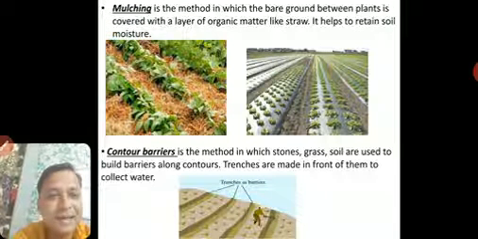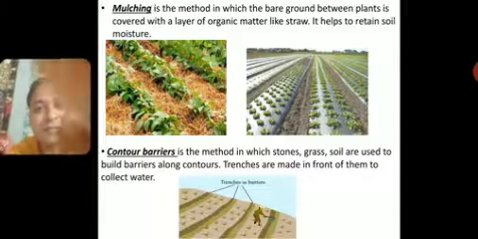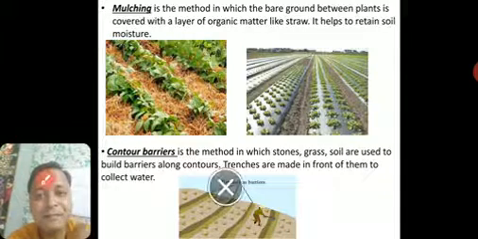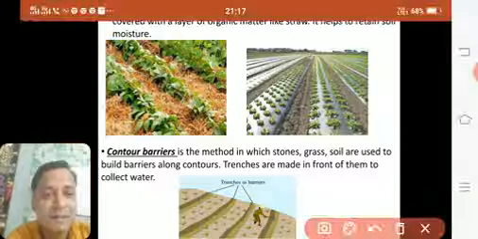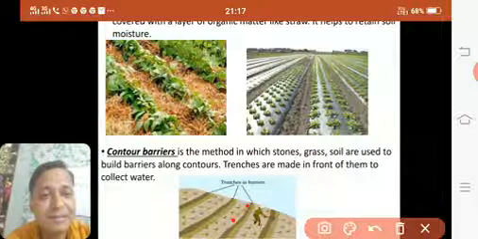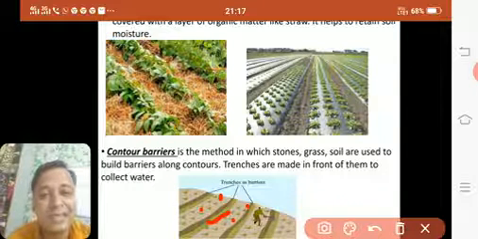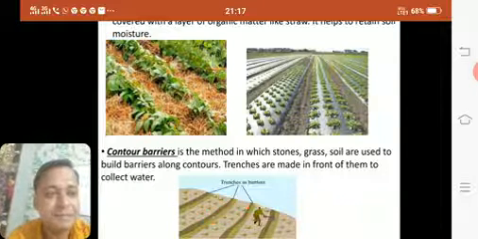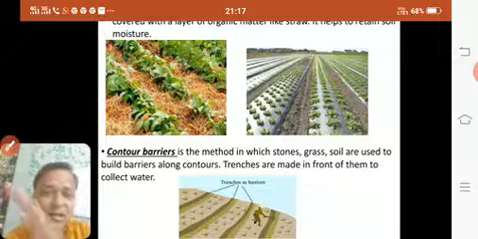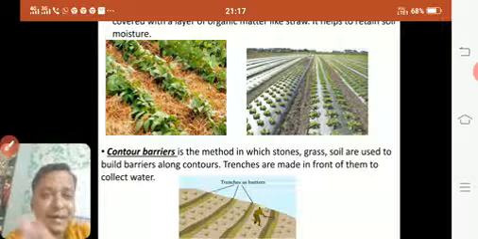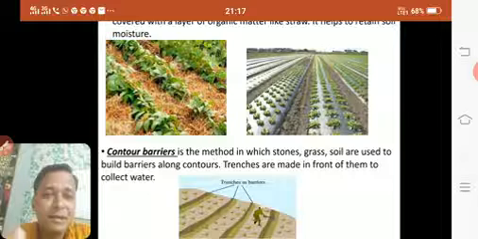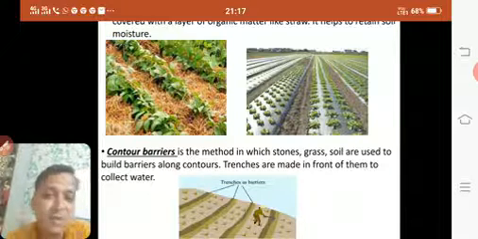You see, these are the barriers. These are planted trees, small grass like things. These are barriers, and these are small canals which you call trenches. So water can be retained there. This is done where the slope is there. So when the water comes, it will get stopped. From the trenches it will get outside. That water will not wash away all the soil.